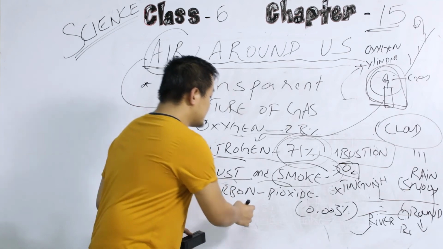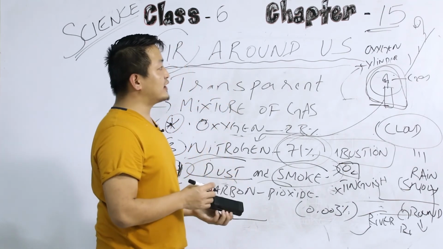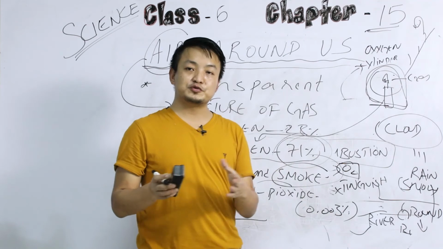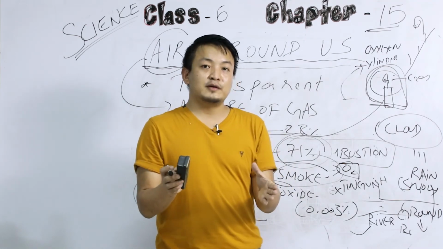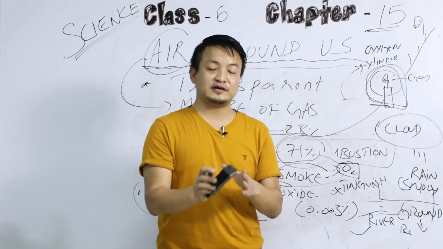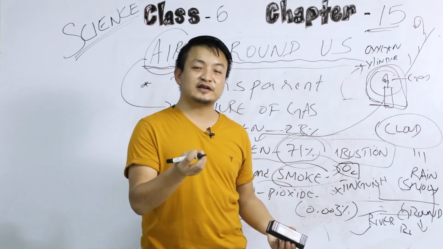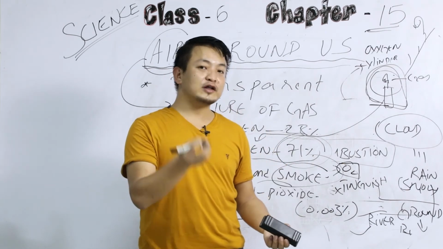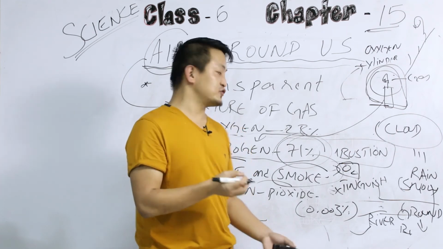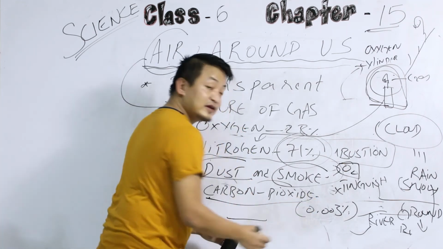And I'll give you one example. Suppose in a closed room, which means there is no space for oxygen, okay? Now in a closed room, if you are burning something, you get suffocated, right? Why do you get suffocated? That is because of the carbon dioxide, okay?